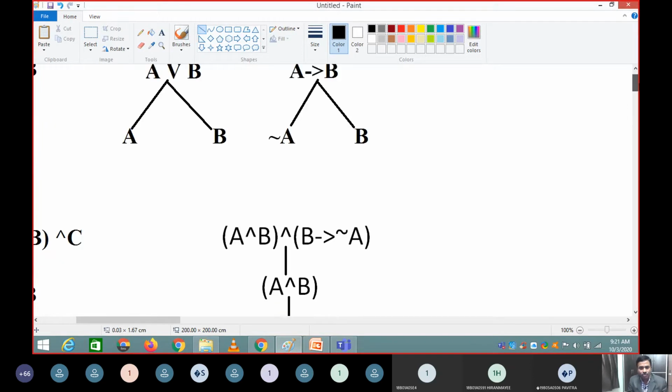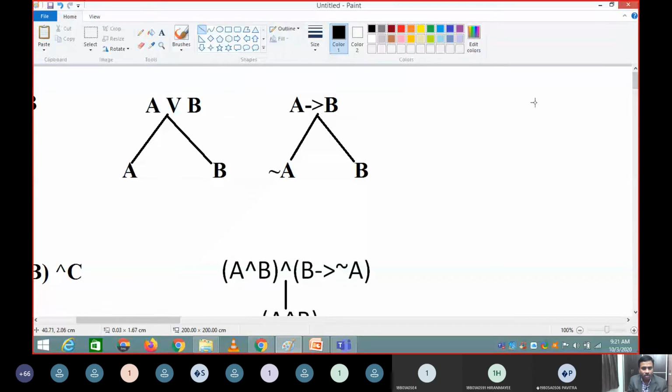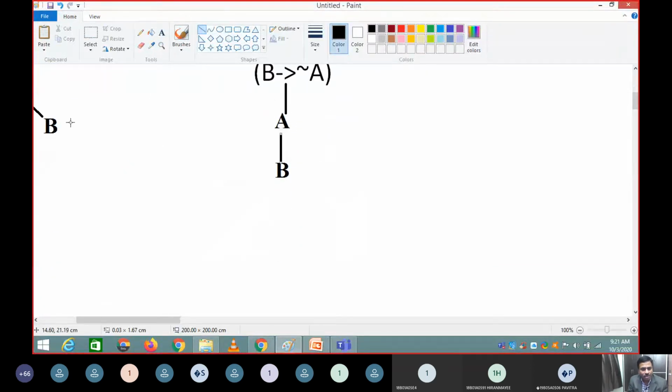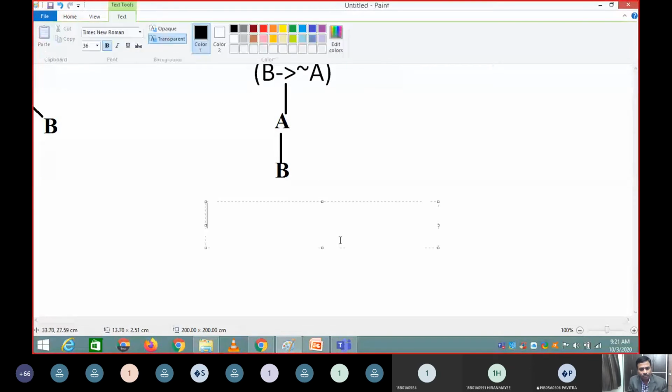So OR means you have to represent like this. So when you use an OR, this is negation of B here, and negation of A is also here.